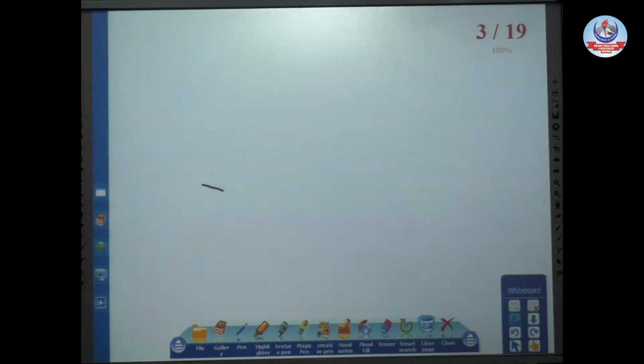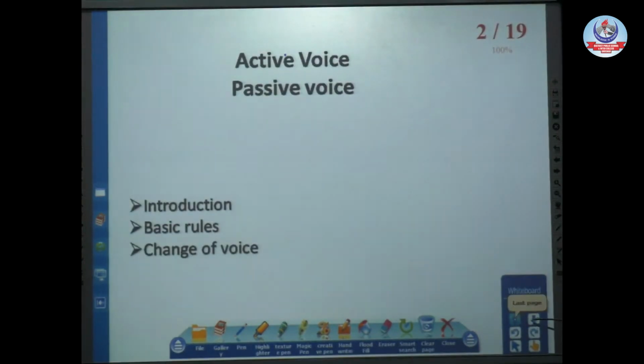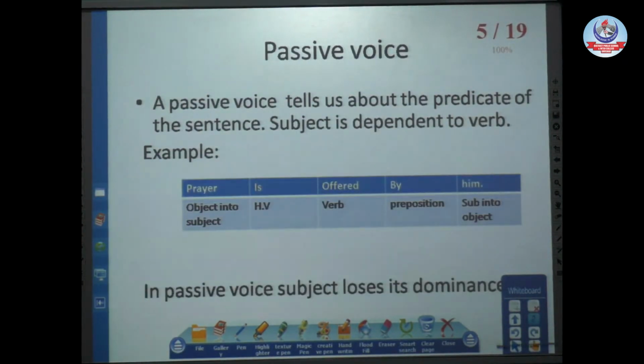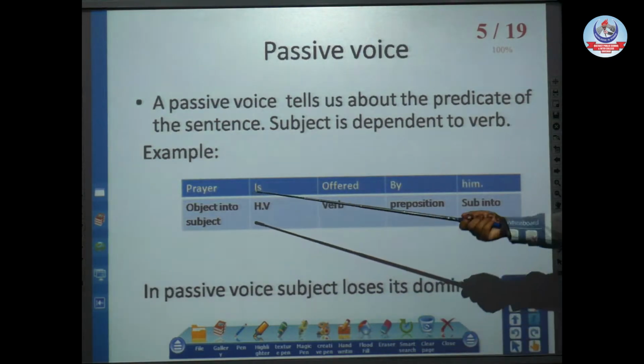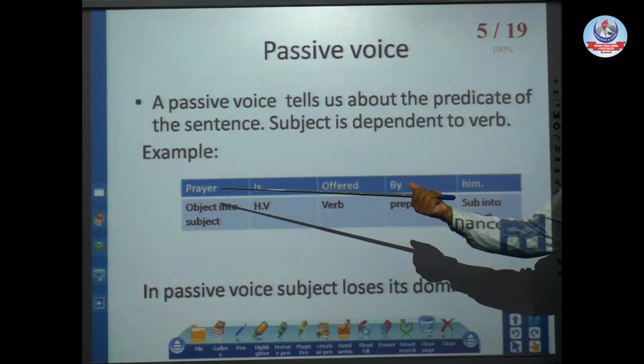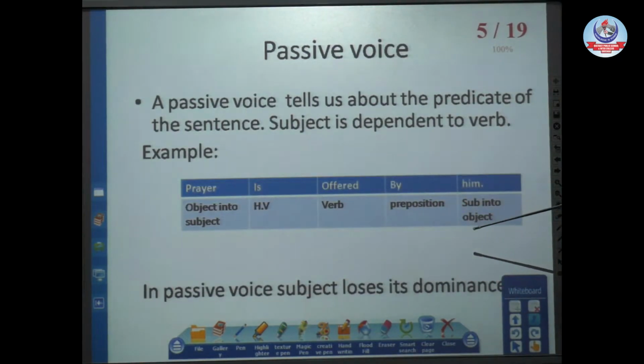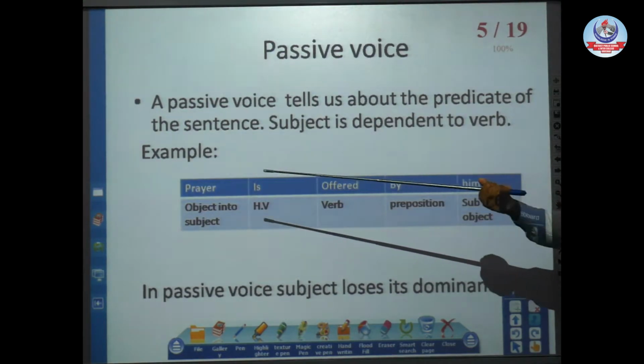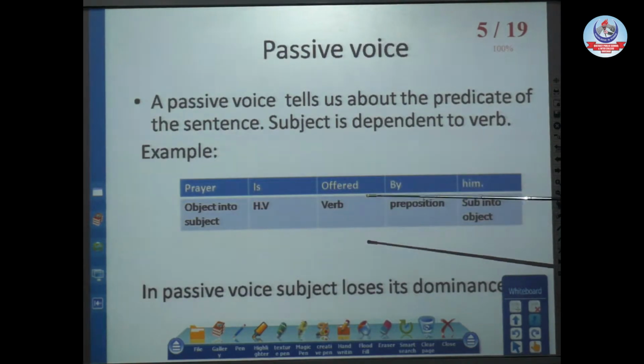And if we talk about passive voice, in passive voice our predicate dominates the subject. That is to say, first we are told about the main action, not about the main actor or performer of the sentence, but about the action which is performed in that sentence.